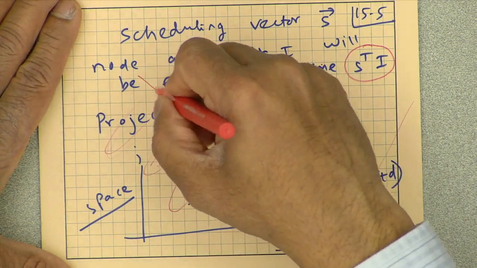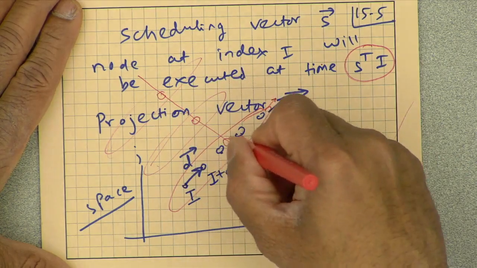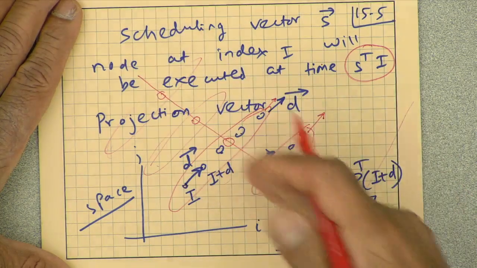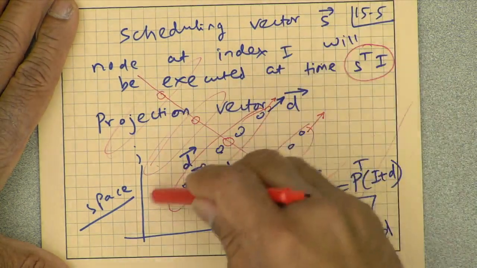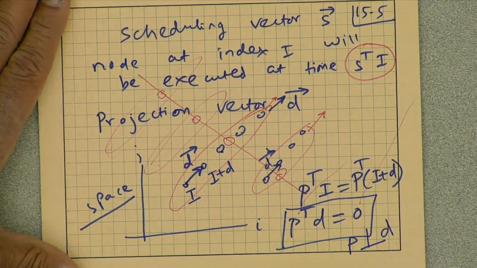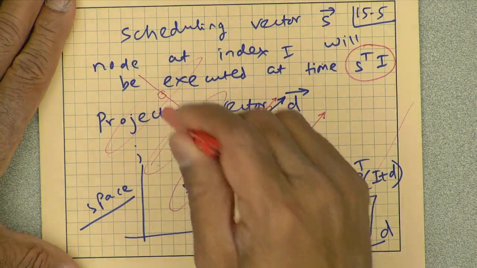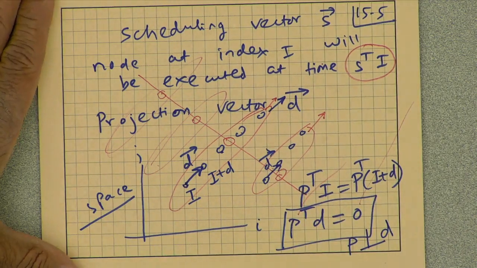That means the PEs of the systolic array are placed on a one dimensional array in a manner that is orthogonal to this projection vector D. Is that making sense? So that means these will be mapped to distinct processing elements.